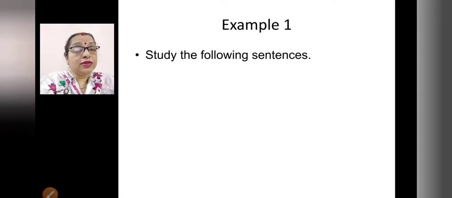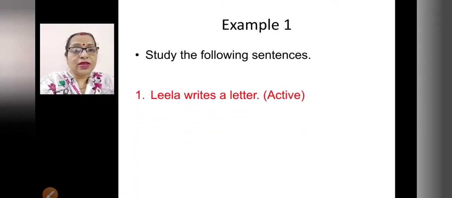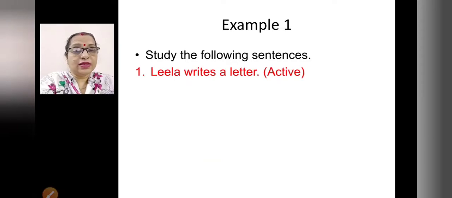Now with some of the examples, let us understand the rules. Study the following sentences. First one, Leela writes a letter. Here it is active voice. Why? Because Leela is doing the action, right? So subject and then verb and then object. The structure as we have studied, right? So what will you do when you have to make passive?